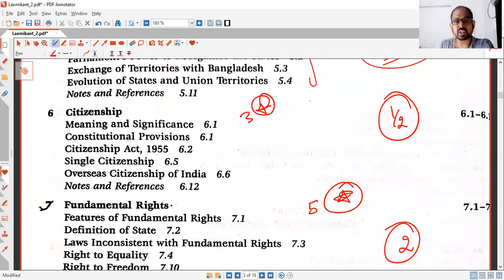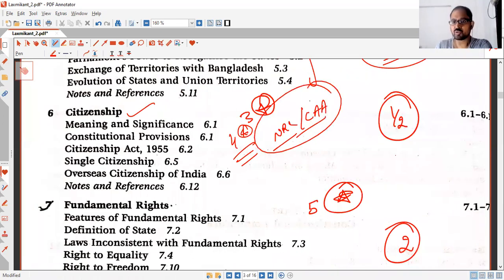It gets a bit important. I can even give it a 4-star. It's an important chapter, specifically after the NRC and the Citizenship Amendment Act controversies and everything. So what you need to know is what single citizenship is, and what the various criteria are for anyone to get Indian citizenship. So you need to read the Citizenship Act of 1955 and the various amendments. Not more than half an hour.